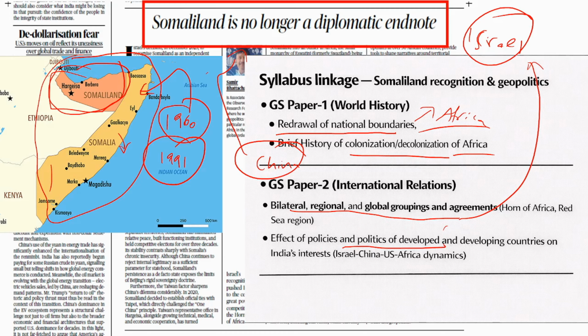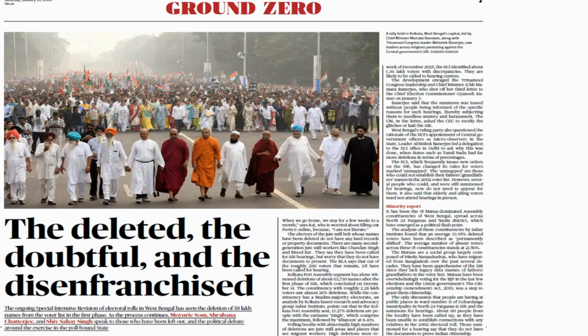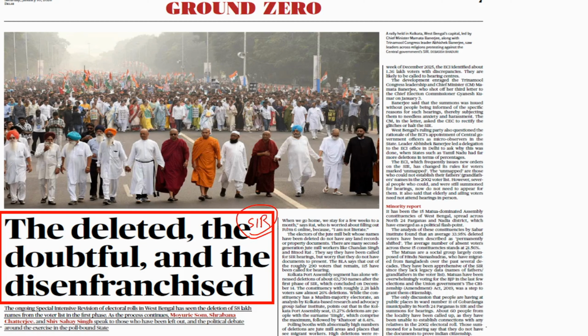All of the things happening right now: Venezuela is troubling China, sanctions on Russia are troubling China, and this recognition of Somaliland is troubling China. So read between the lines and link different articles. Moving on. As I told you, the Election Commission of India is conducting something called SIR. This is talking about that SIR in Bengal, etc.